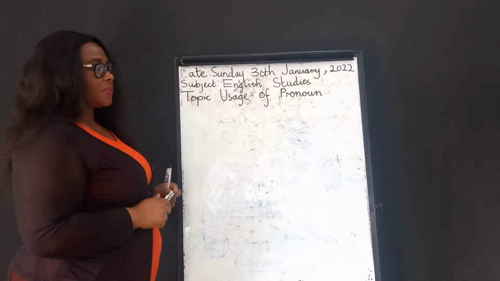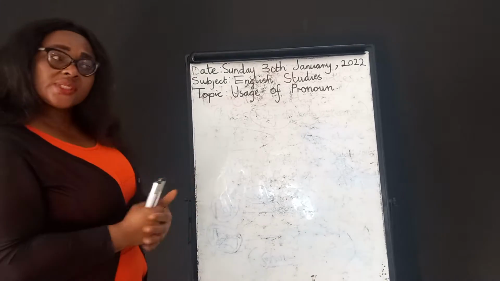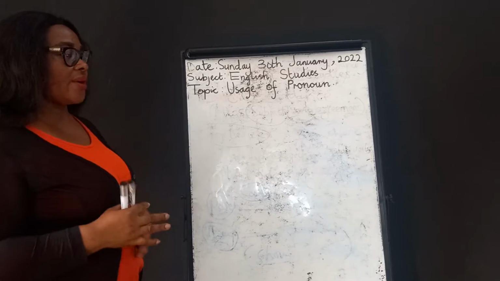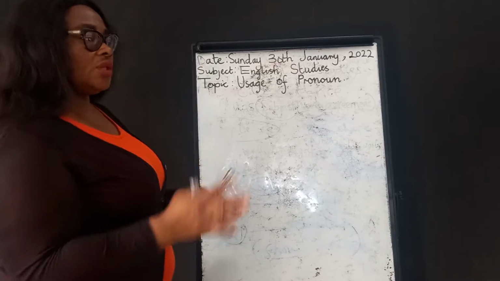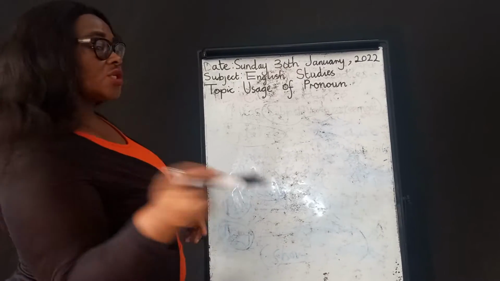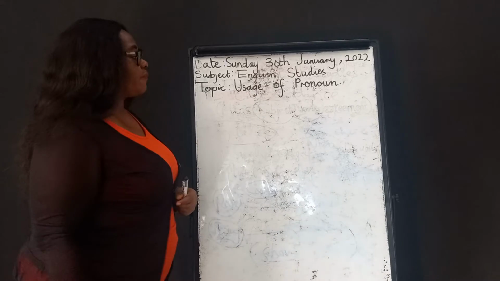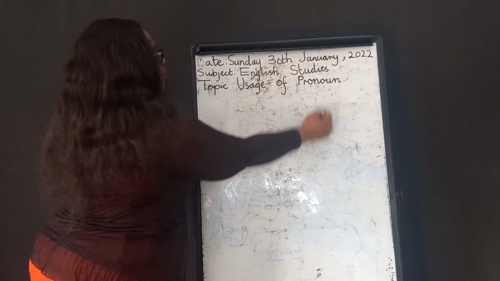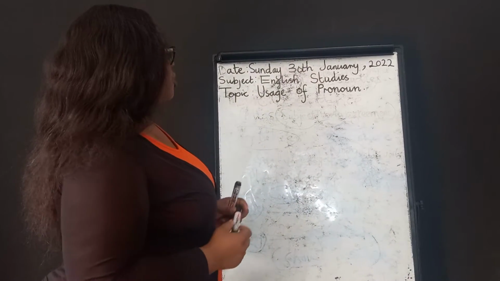The last time we talked about concord, and we said that concord means agreement, subject-verb agreement. We said that the number of subjects must agree with the number of verb. So today, we want to look at the usage of pronoun. Can someone say with me? The usage of pronoun.